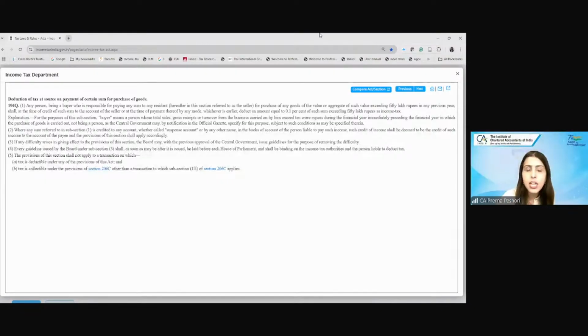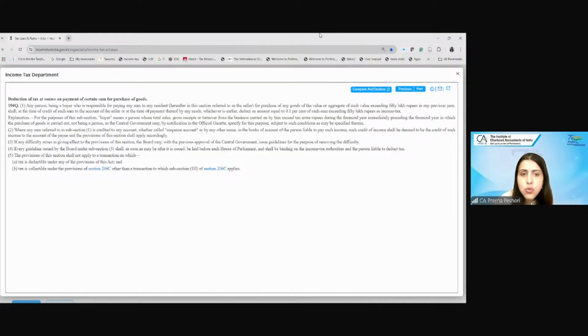So basically, what does buyer mean here? Buyer means a person whose total sales or turnover exceeds rupees 10 crore in the last financial year. Are we getting it? So the buyer means a person whose sales exceed 10 crore in the last year, not this year.